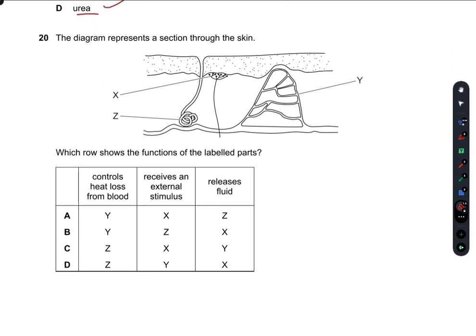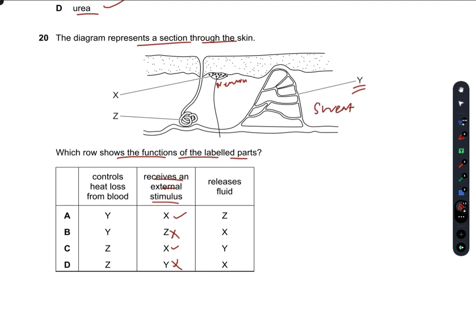The diagram represents a section through the skin. Which row shows the functions of the labelled parts? So this is a neuron cell here. X receives an external stimulus. So B and D would be incorrect. Y is, I guess, the sebaceous gland. No, Y is not the sebaceous gland. What is Y? Y is the sweat gland.